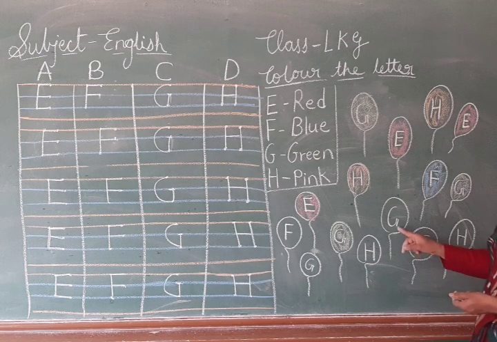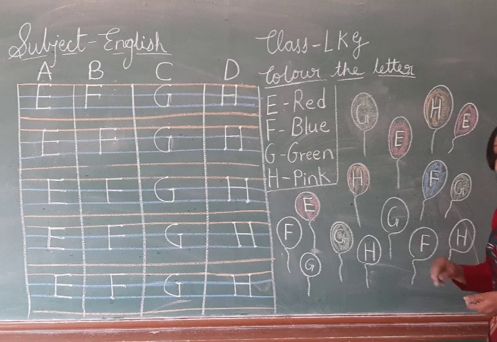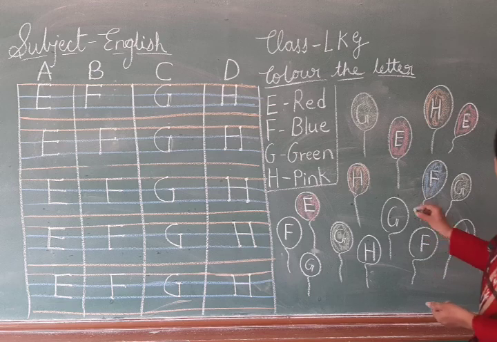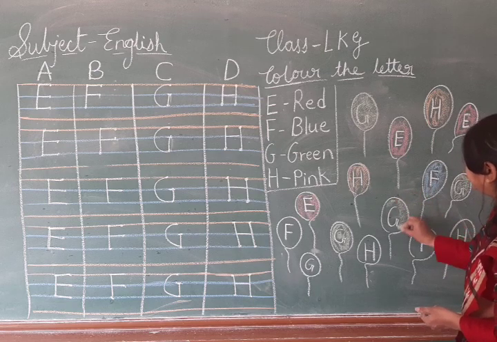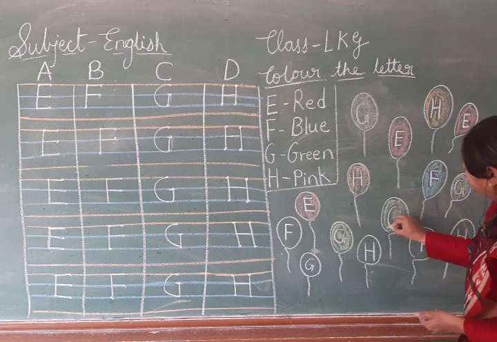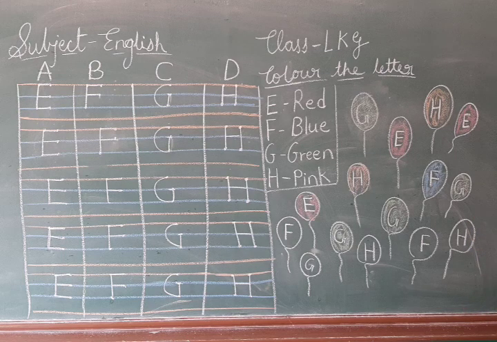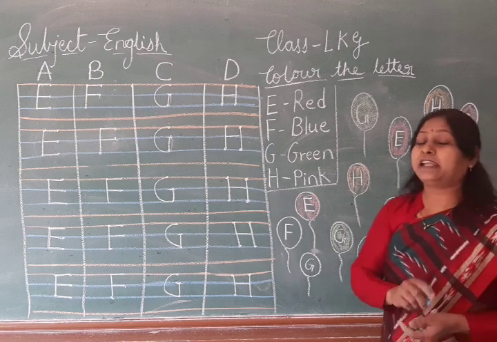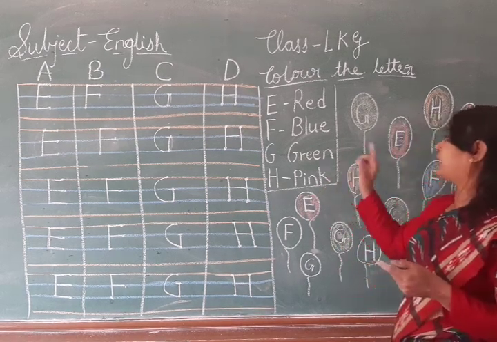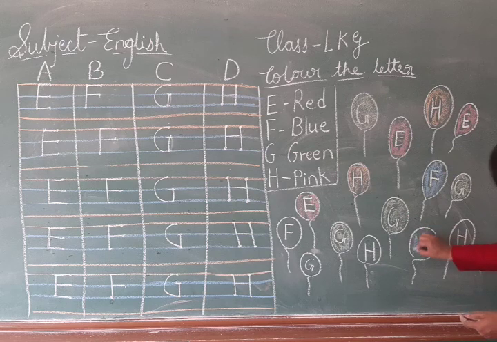Now, which balloon is this? G balloon. So which color? Green. Very good. Sorry, which balloon is this? G balloon. So we will do green color. Next, which balloon is this? F balloon. So which color will we color in F balloon? Blue color.